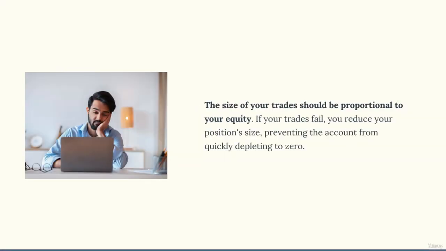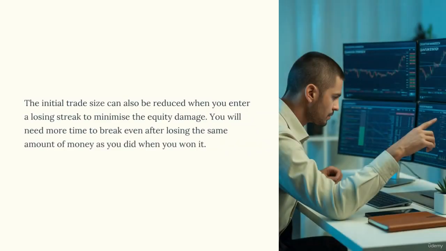The size of your trades should be proportional to your equity. If your trades fail, you reduce your position size, preventing the account from quickly depleting to zero. The initial trade size can also be reduced when you enter a losing streak to minimize the equity damage. You will need more time to break even after losing the same amount of money as you did when you won it.